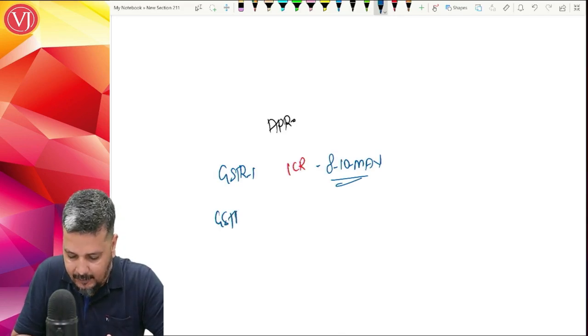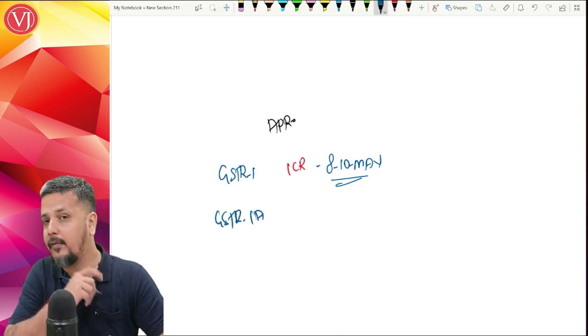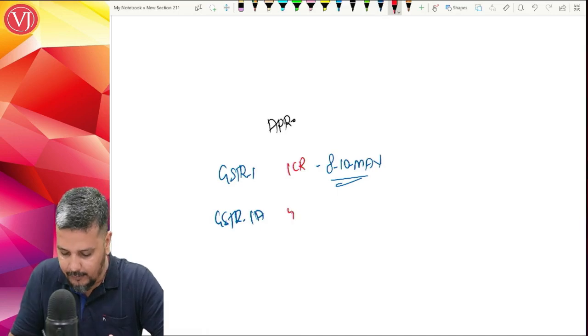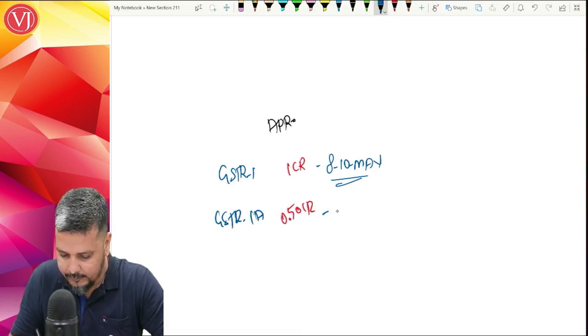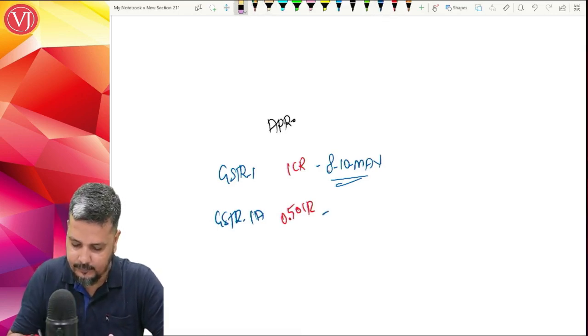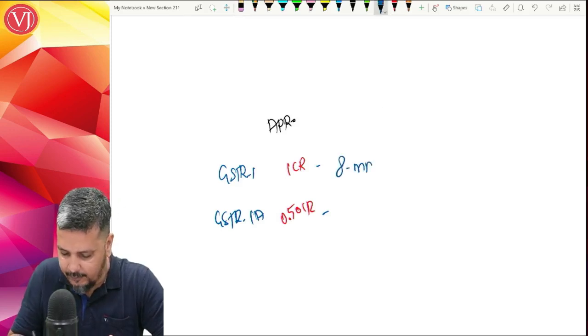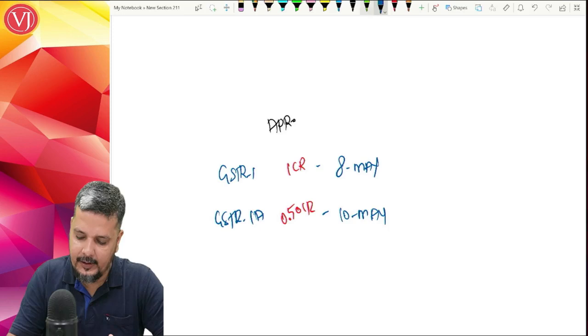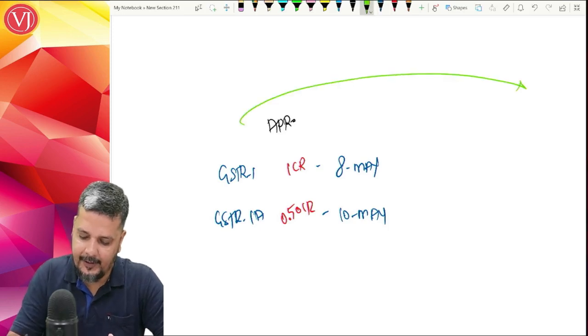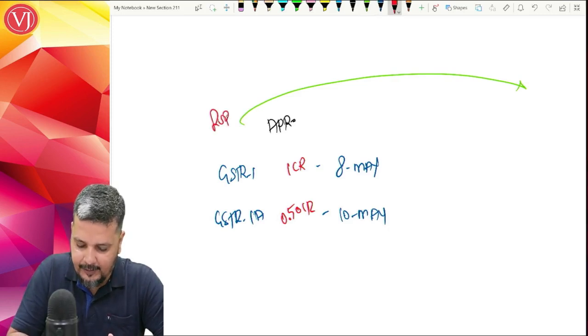Immediately you realize a mistake and you understand that you have missed out 50 lakhs and you report those 50 lakhs, that is 0.5 crores, on 10th of May. This you do as a supplier.